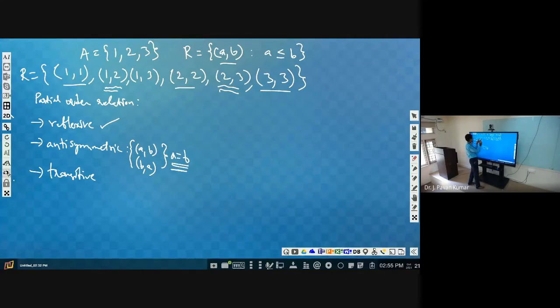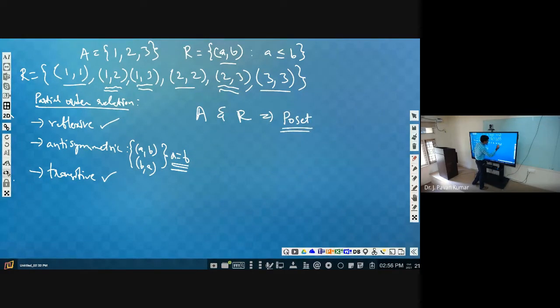Now you consider any other thing like 1 comma 2, 2 comma 2. It will lead to 1 comma 2 itself. Next, 1 comma 3, 3 comma 3. It will give only 1 comma 3. So it satisfies transitive property as well. So it is reflexive, antisymmetric, transitive as well. So can we consider it as a partial order relation? Yes. And the set A along with this R, we call it as partially ordered set, in short, poset. Is the definition of poset clear to you now?